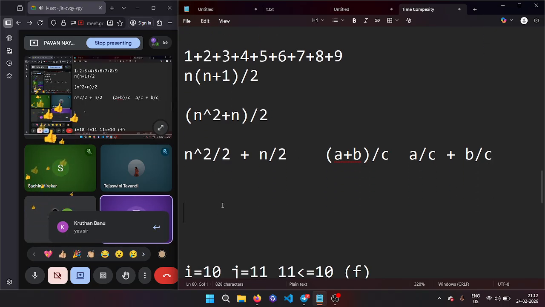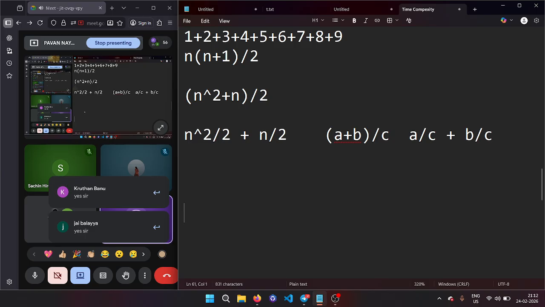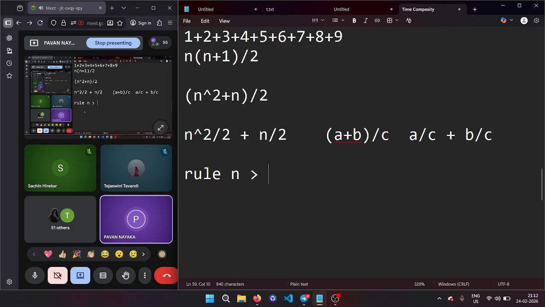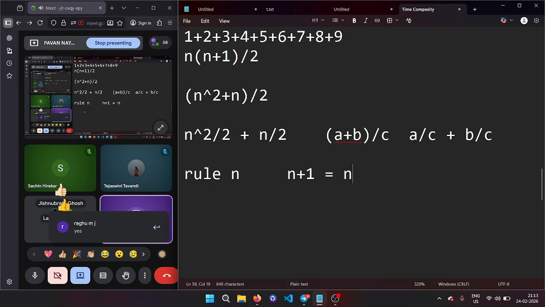Now understand, in time complexity, there is a rule. The rule is we always consider n is infinity. So if n is equal to infinity, n plus 1 is infinity plus 1, which will be infinity or not? We can ignore the constants and write it as n here.